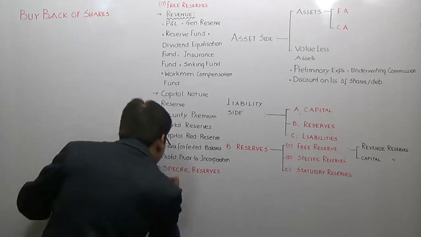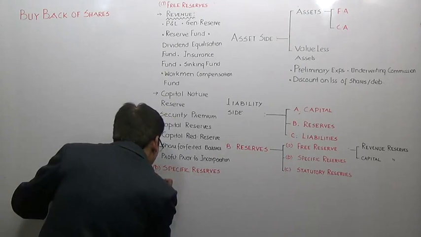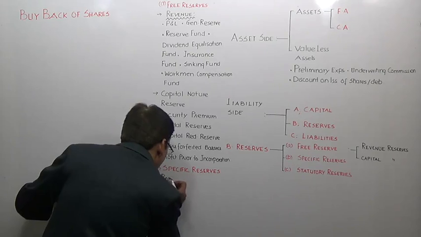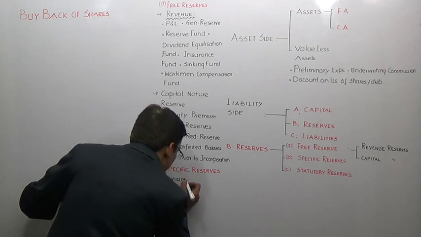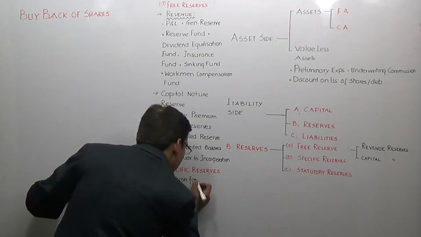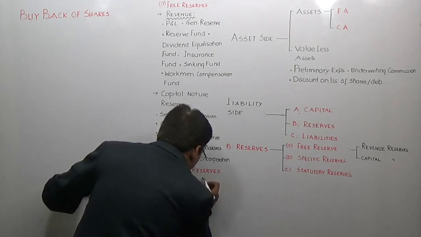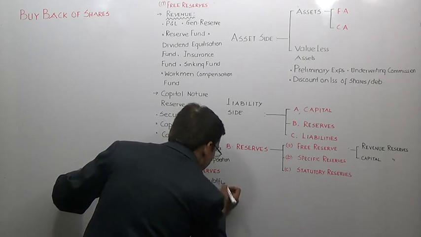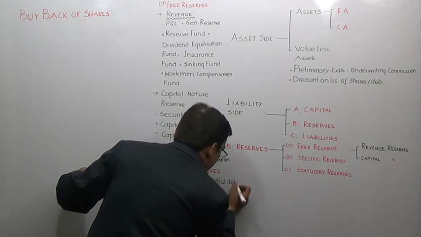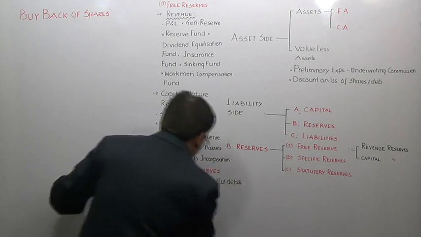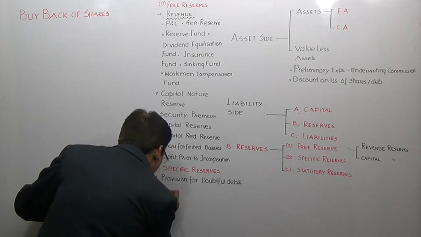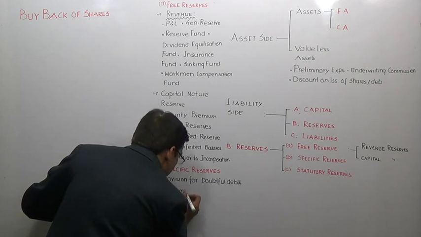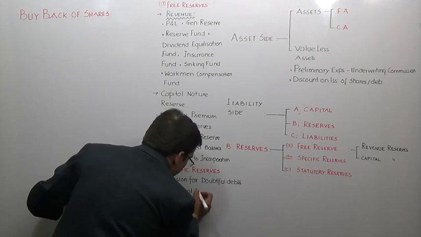So specific reserves generally include items such as provision for doubtful debts, then we include investment fluctuation fund.